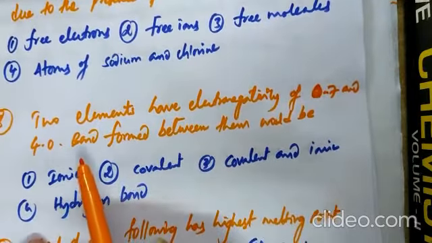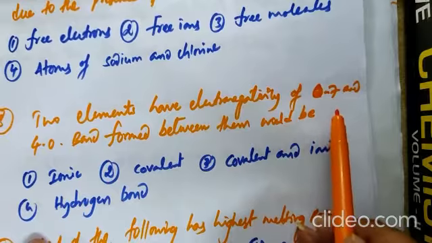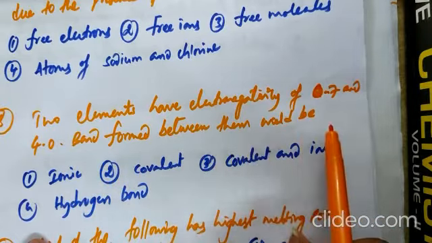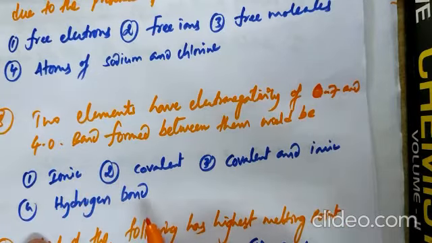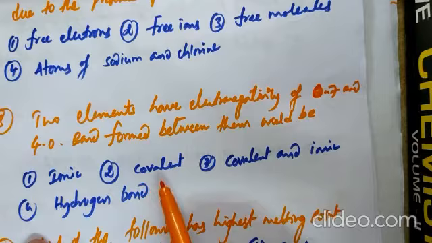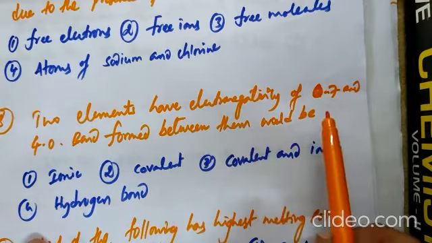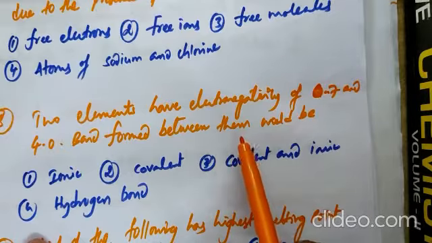And question number 8, two elements have electronegativity 0.7 and 4. The bond formed between them is what? 0.7 and 4. What is the difference? Difference is how much? 3.3. If the electronegativity difference is greater than 1.7, ionic bond is formed. Here the difference is what? 3.3.